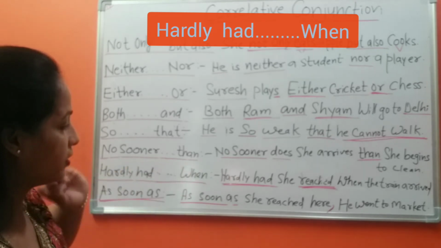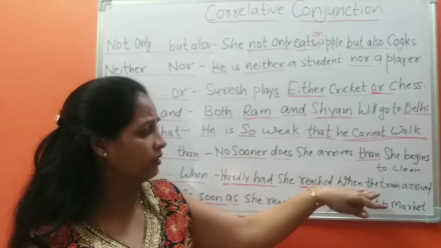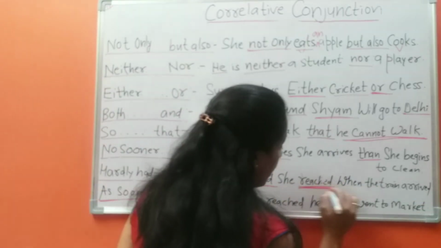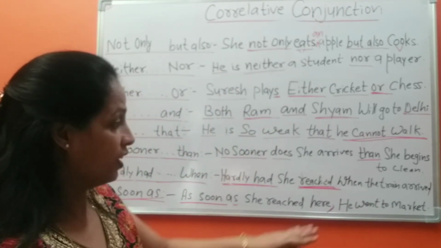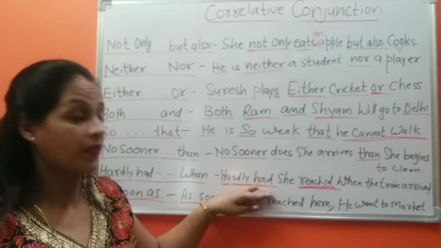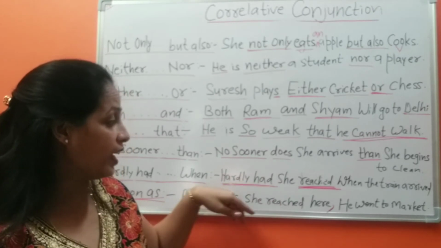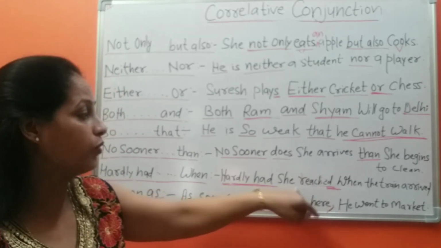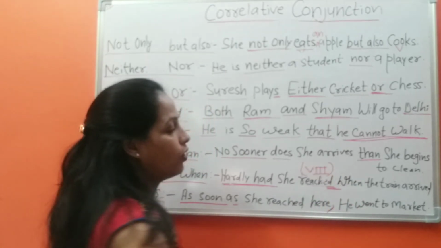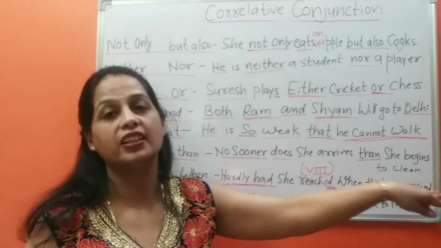Hardly had she reached when the train arrived. She reached the station when the train arrived. When we start with hardly had, we always use the third form of the verb. It is called the past participle form of the verb. Hardly had she reached when the train arrived.